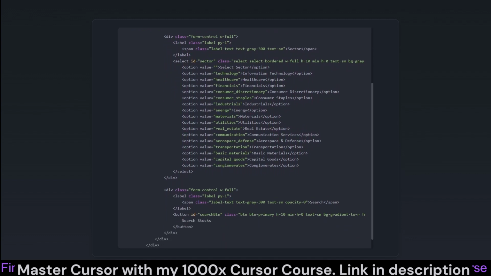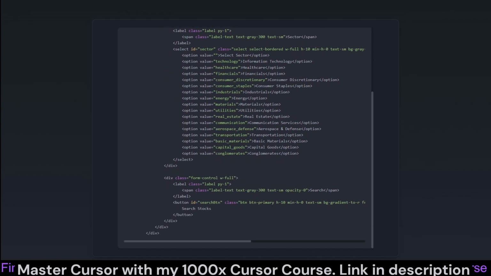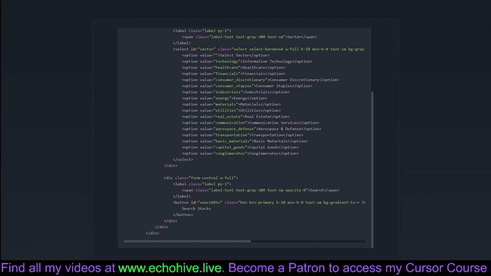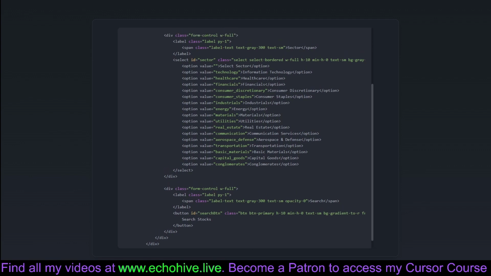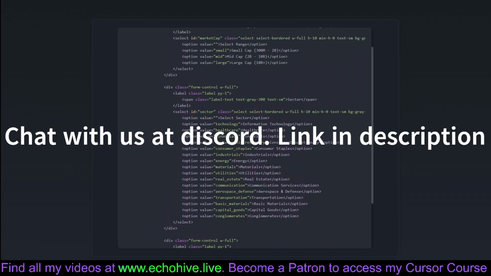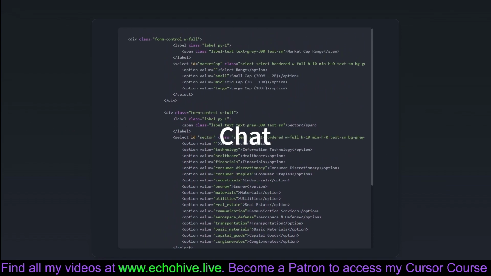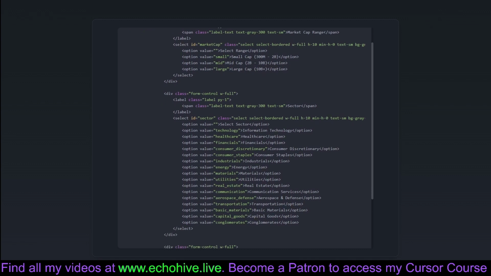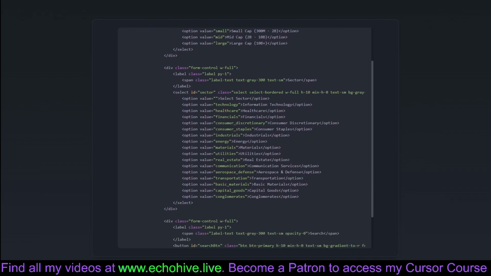stock selection. The sector selector presents various key sectors, enabling users to constrain results to specific segments of the economy. Following these selectors, the search button kicks off the process, sending the user's selections for query processing and stock analysis, a tiny action button that bridges intention with action. Collectively, these features empower users to customize how they explore potential stocks, facilitating a more deliberate approach to financial analysis as part of a user-friendly and intuitive interface.